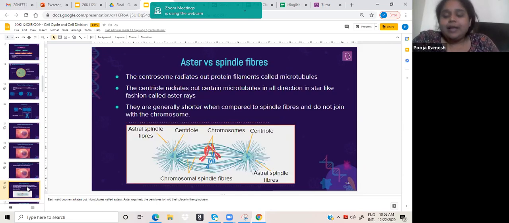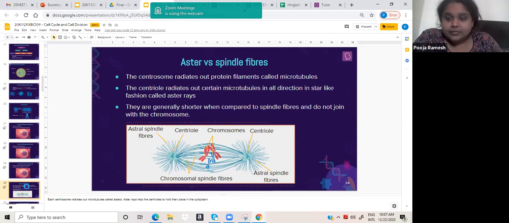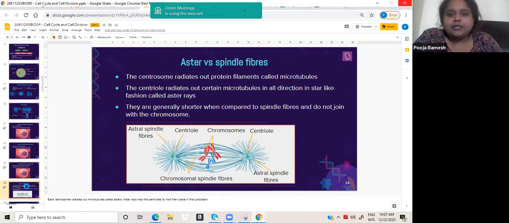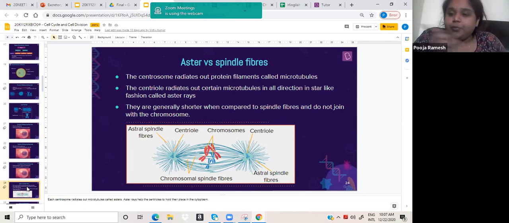Basically your centrosome is made up of centrioles, and centrioles are made up of microtubules. You remember studying this? What arrangement, 9 plus 2 or 9 plus 0? 9 plus 0. Very good. So centrioles will start producing a protein filament called spindle fibers.